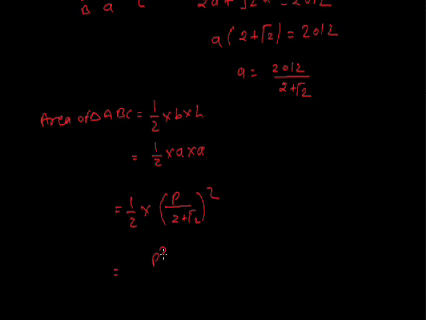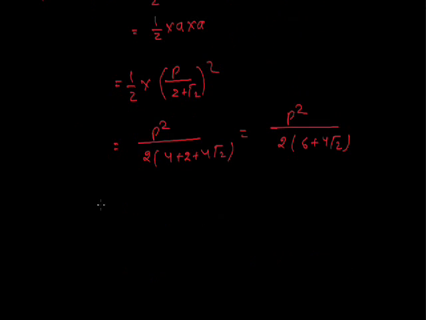When we solve this, P square upon 4 plus 2 plus 4 root 2, which is equal to P square upon 2 into (6 plus 4 root 2). Now we rationalize it: P square upon 2 into (6 plus 4 root 2) into (6 minus 4 root 2) upon (6 minus 4 root 2).